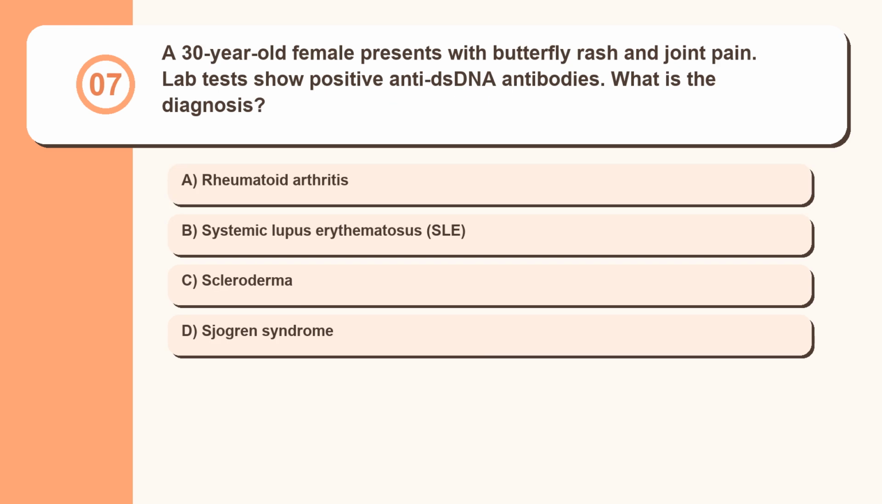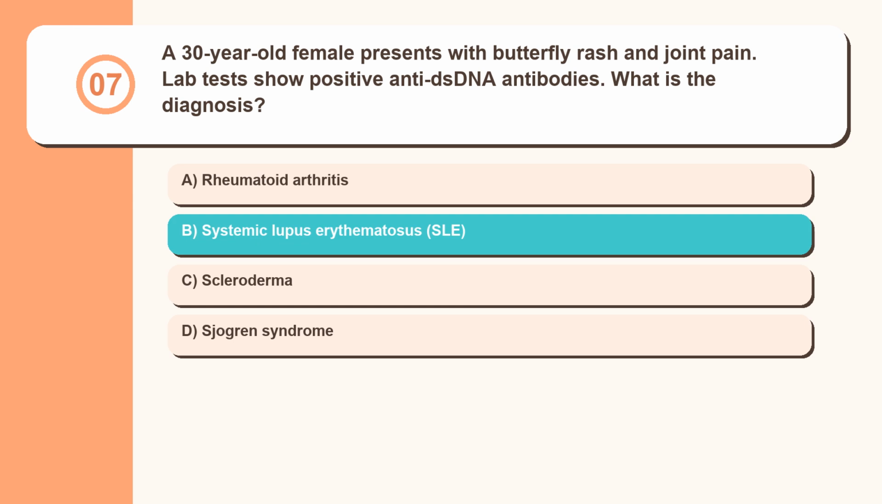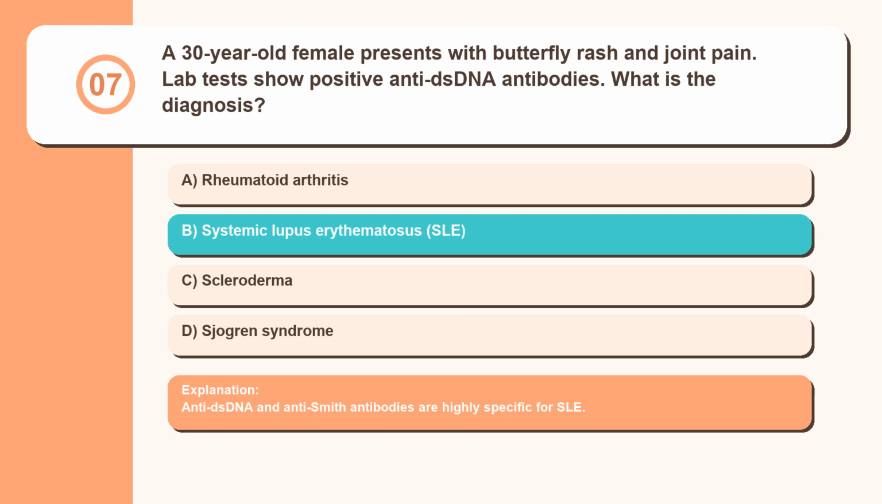Question 7. A 30-year-old female presents with butterfly rash and joint pain. Lab tests show positive anti-dsDNA antibodies. What is the diagnosis? Rheumatoid arthritis, systemic lupus erythematosus, SLE, scleroderma, Sjogren's syndrome. Anti-dsDNA and anti-Smith antibodies are highly specific for SLE.